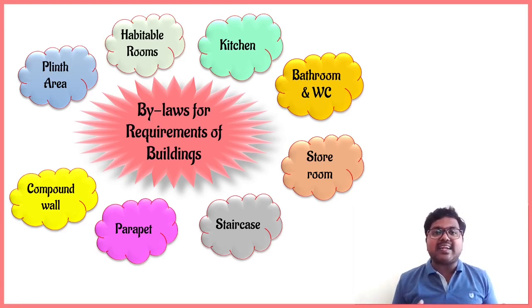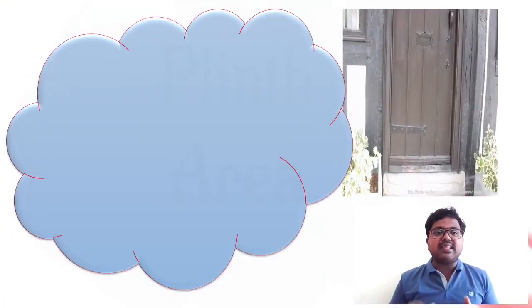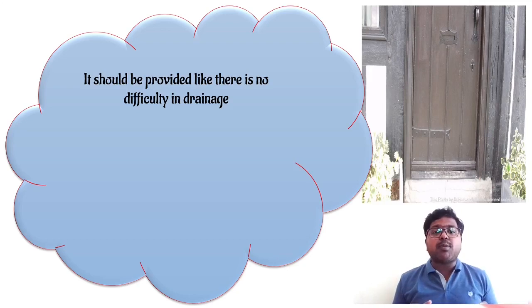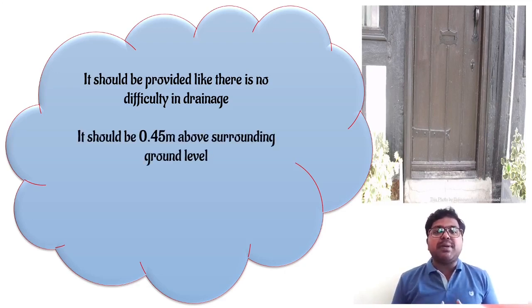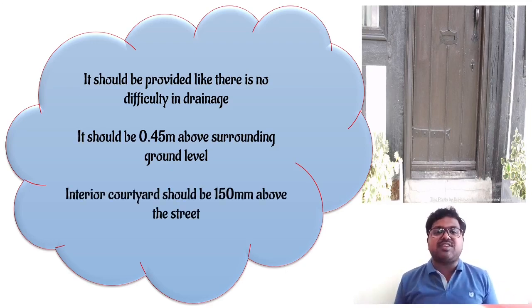Whenever we are selecting a building, there are certain laws for constructing the plinth area. The plinth area should be provided so that there is no difficulty in drainage. So whenever we are selecting the plinth area, there should be proper drainage at that place, and it should generally be at a height of 0.45 meters above the surrounding ground level. And if we consider the street level, the interior courtyard should be 150 mm above the street level.